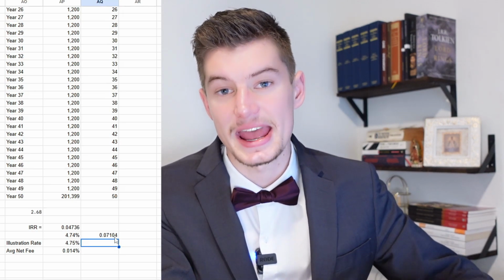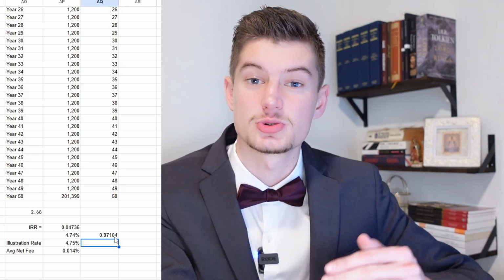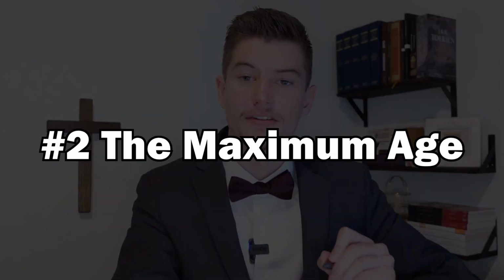Now he's going to be able to continue to grow this money if he wants to wait to use it until retirement. And again, keep in mind, this was the conservative projection. Now for the maximum age, most insurance companies will allow up to age 75 or even some to 85. But keep in mind, this is just the age of the insured.